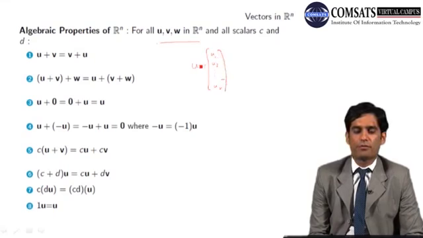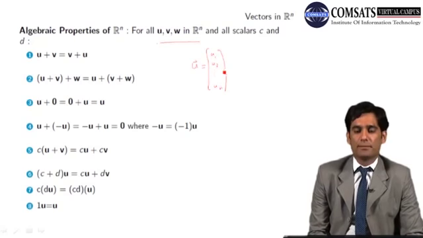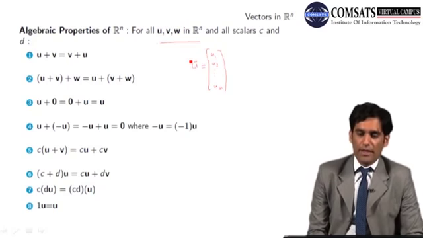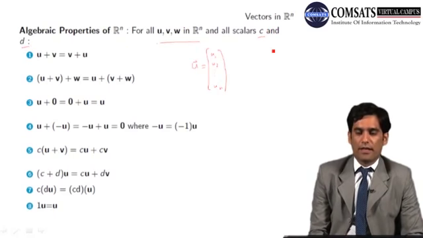These are the components of vector u, and of course u1, u2, un are real numbers. Similarly, v and w are from the space Rn, and for all scalars c and d, the set Rn satisfies the following properties.